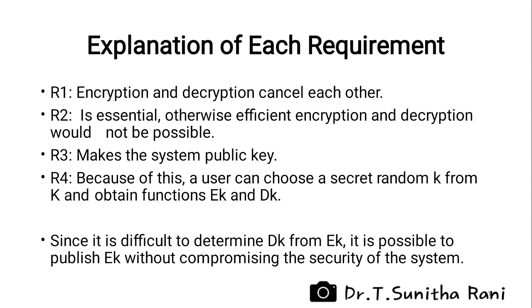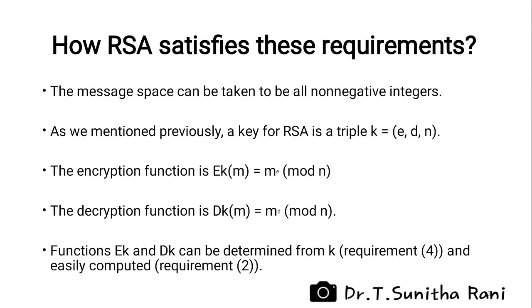Because of 4, a user can choose a secret random key from capital K and obtain functions EK for encryption and DK for decryption. It is difficult to determine DK from EK. Hence, it is possible to publish EK without compromising the security of the system. Let's now see how RSA satisfies the four requirements.